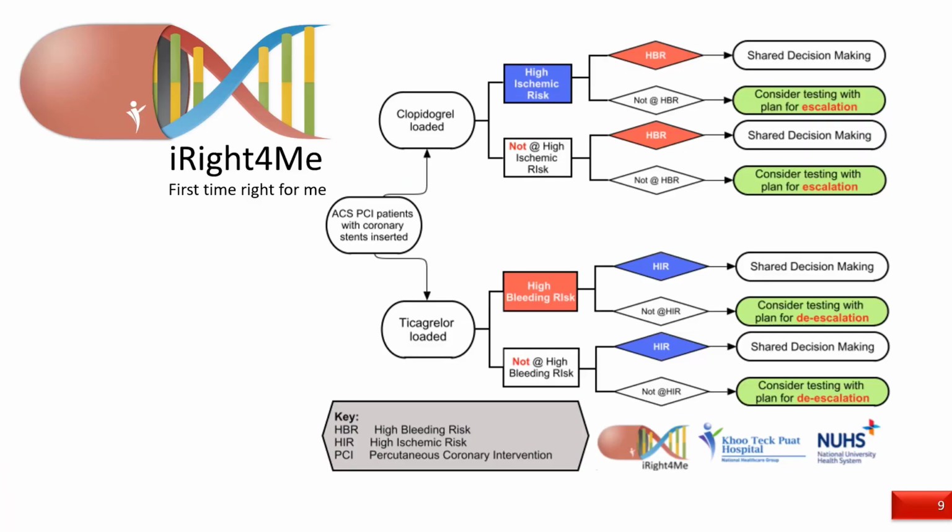This was the very rationale for the iWRITE scheme, first conceived by the Khoo Teck Puat Hospital team and now spread to the National University Hospital and Ng Teng Fong Hospital in Singapore. Here, we create an algorithm which involves ischemic and bleeding risk factors along with CYP2C19 testing with a plan for escalation or de-escalation in the respective subgroups.